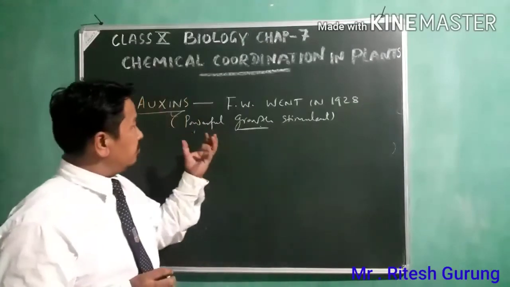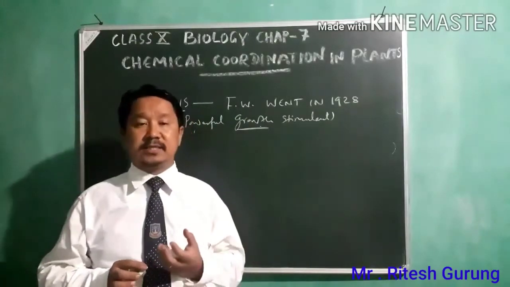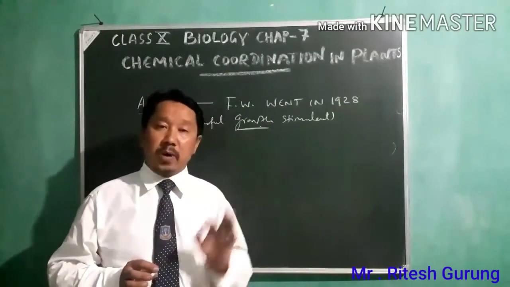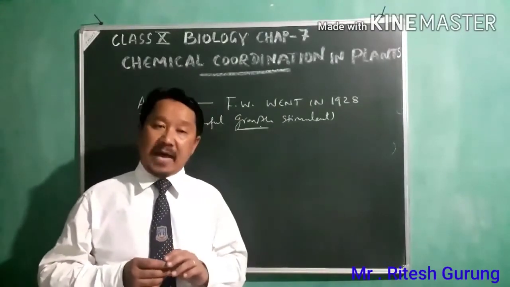There are many types of auxins in plants, found in algae, fungi, and all other plants.